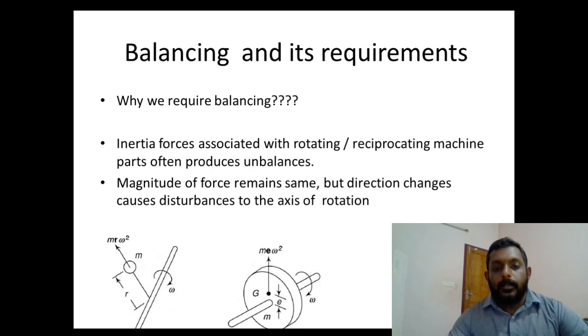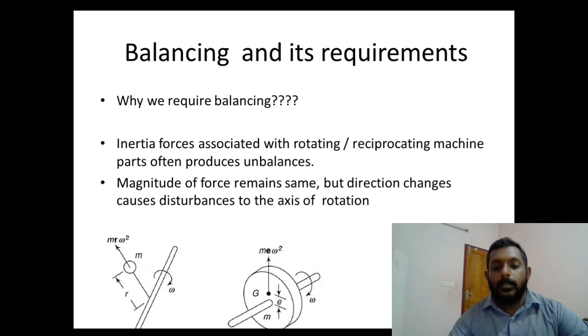When it is rotating, we know that the centrifugal force is always acting outwards on the mass attached to a shaft. So the inertia force associated with the rotating or reciprocating machine parts often produces unbalance. The magnitude of the force, m r omega square, remains the same, but the direction changes. We know that the direction is changing from one point to another because it is rotating with a particular angular velocity omega.